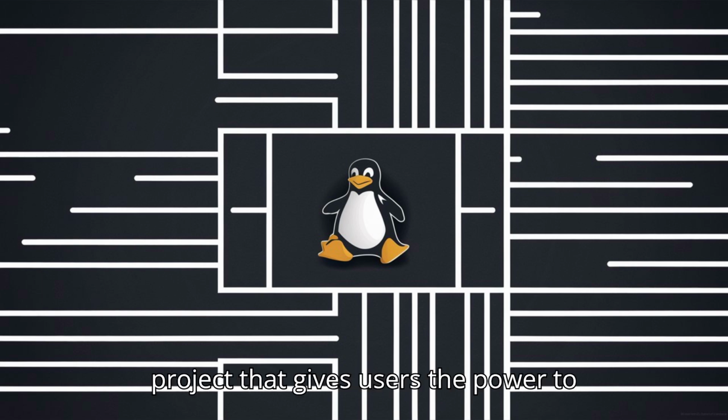ArcoLinux B is a project that gives users the power to build custom distributions, while also developing several community editions with pre-configured desktops such as Awesome, BSPWM, Budgie, Cinnamon, Deepin, GNOME, Mate, and KDE Plasma. ArcoLinux also provides various video tutorials as it places a strong focus on learning and acquiring Linux skills.